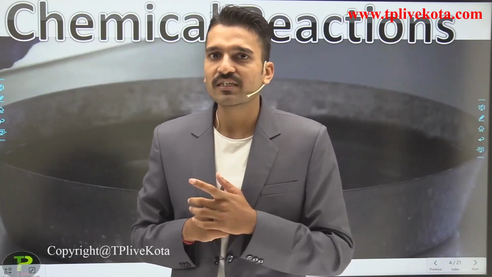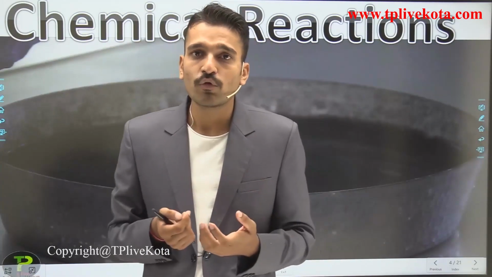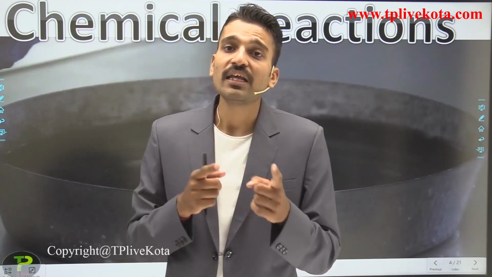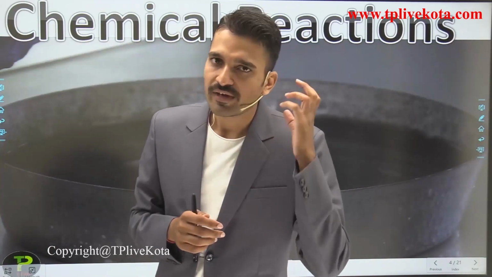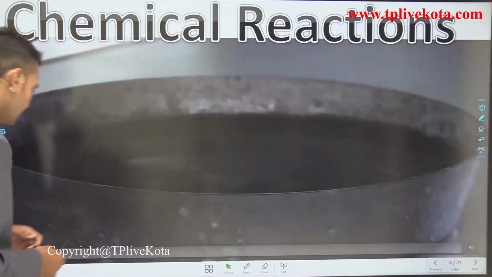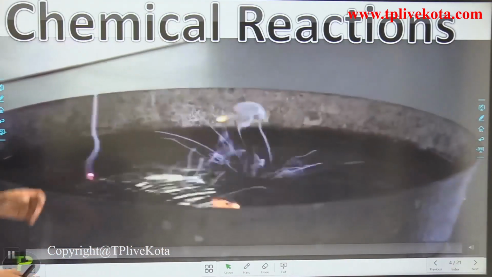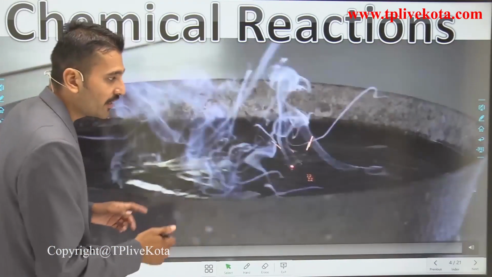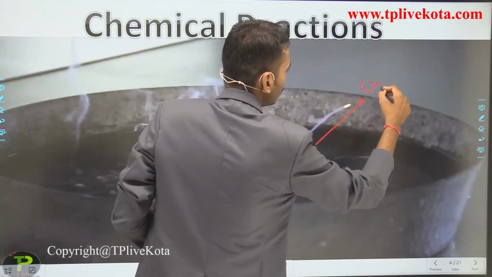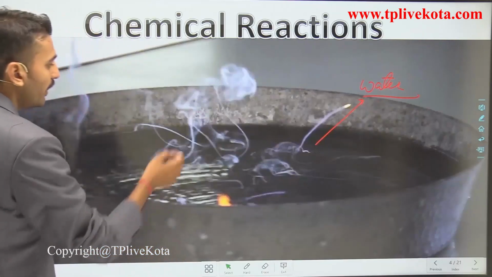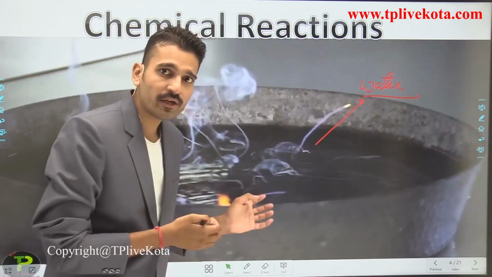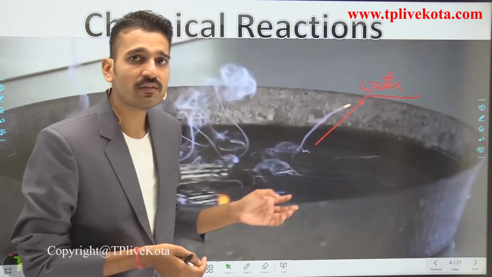If a chemical reaction must have taken place, then what do we have to do? We have to write its chemical equation. So let us see what this particular kind of chemical reaction is. Starting, you see this container here contains water. This is water present in a container, and a substance has been dropped in this container.